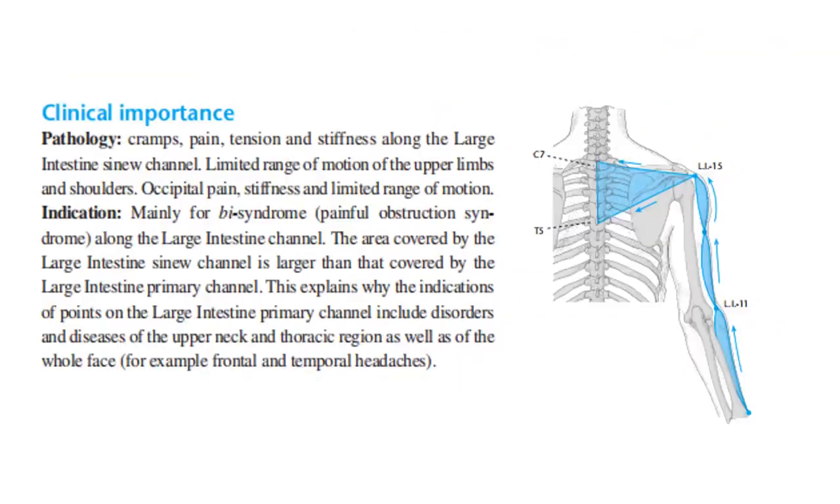Clinical importance, pathology: cramps, pain, tension, stiffness along the large intestine sinew channel, limited range of motion of the upper limbs and shoulders, occipital pain, stiffness, and limited range of motion. Indication mainly for Bi syndrome, painful obstruction syndrome along the large intestine channel.